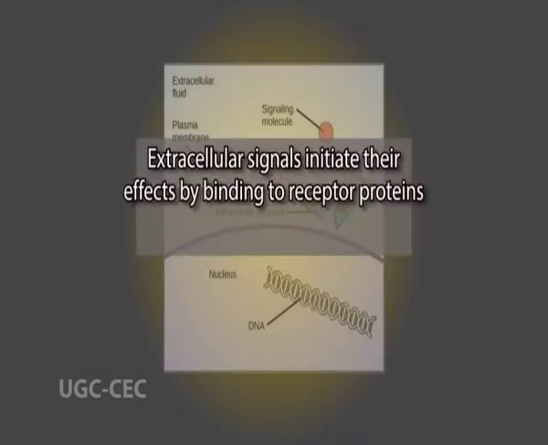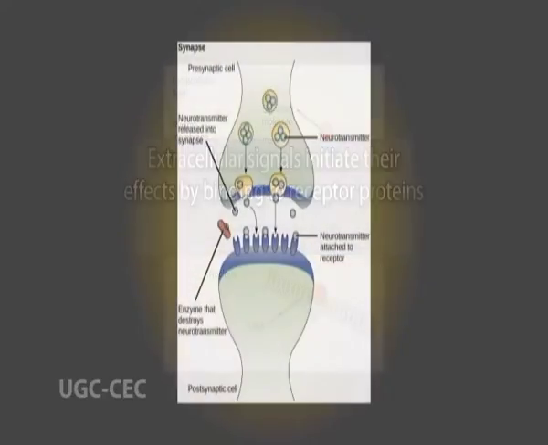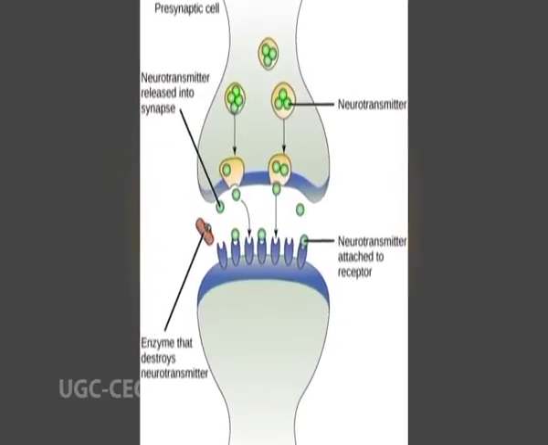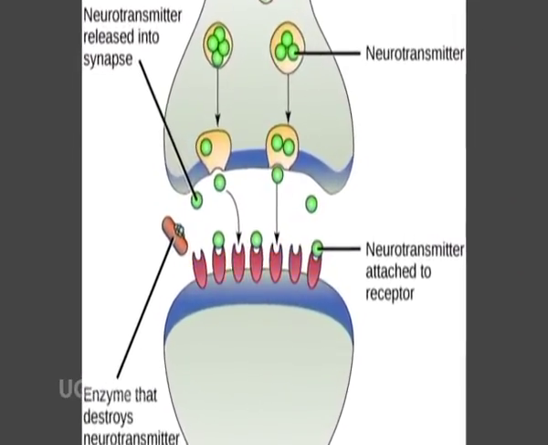G protein linked receptors form the largest family of cell surface receptors and are found in all eukaryotes. Next comes how extracellular signals initiate their effects by binding to receptor proteins. Extracellular signaling molecules such as neurotransmitters or hormones initiate their actions on a cell by binding with certain protein molecules of the cell called receptors.